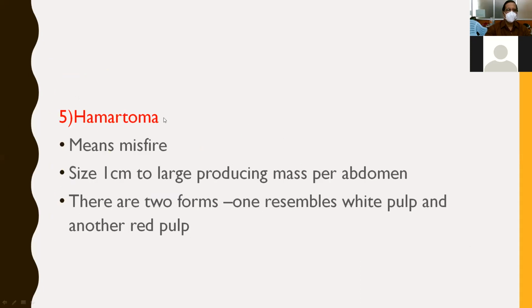And hamartoma, that is a malformation; the literal meaning of hamartoma is misfire. The size may be from 1 centimeter to a very large size, producing a mass per abdomen. There are two forms of hamartomas, one resembling white pulp and another red pulp.